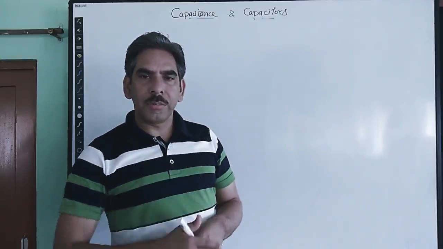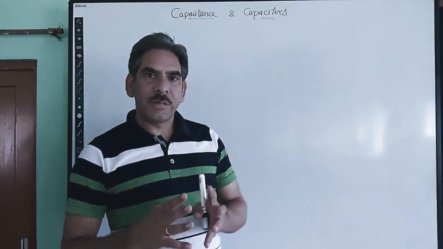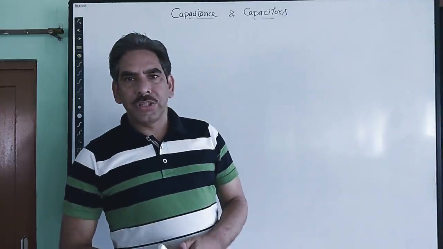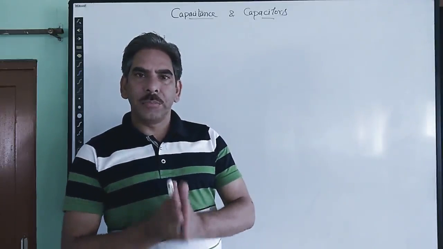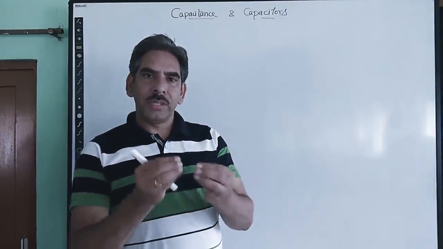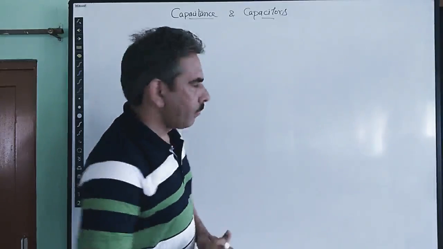In the coming time we will discuss the capacitor in a more precise way. So as for the definition of capacitance, what is it? It is simply the ability of a conductor to store some electric charge, right?